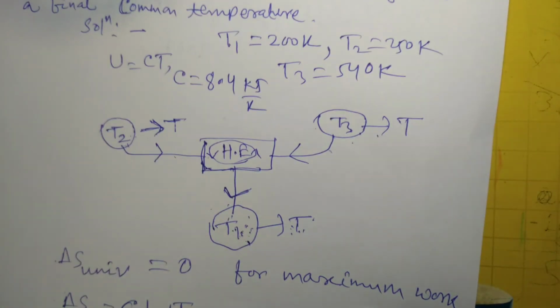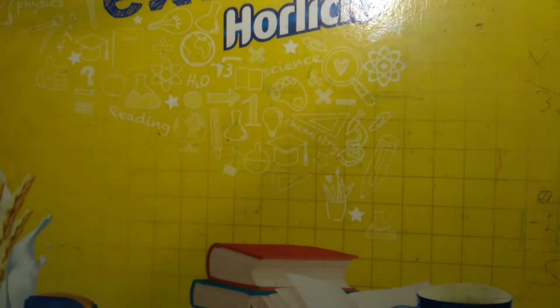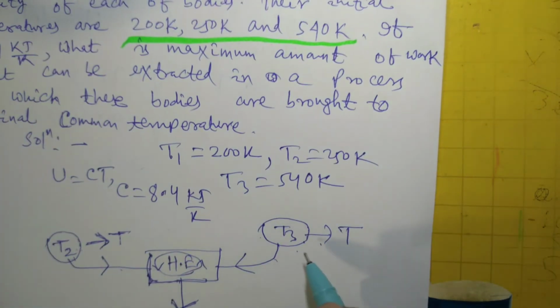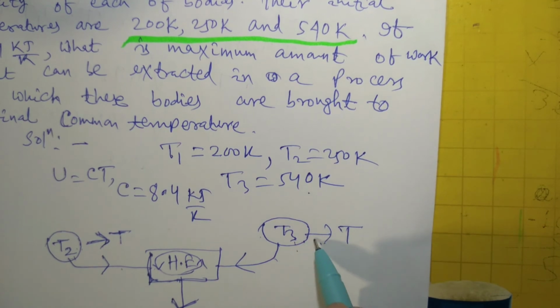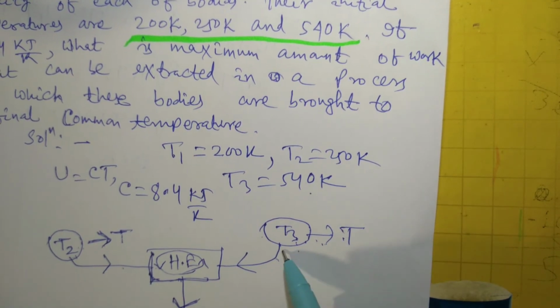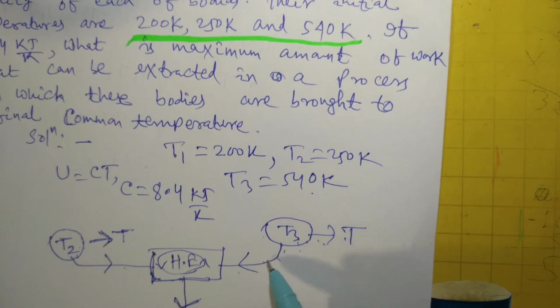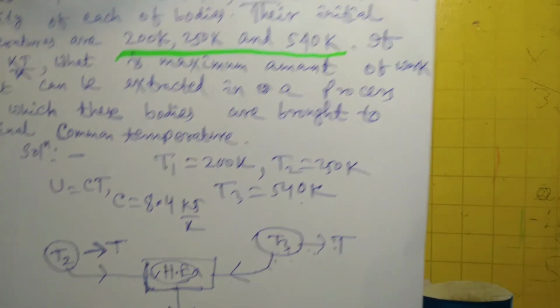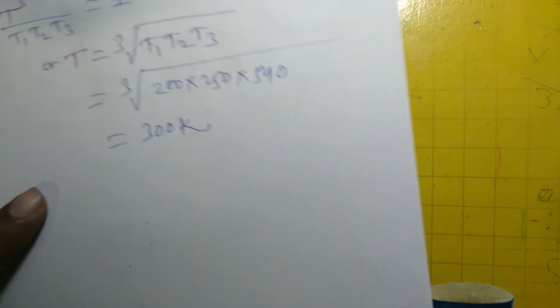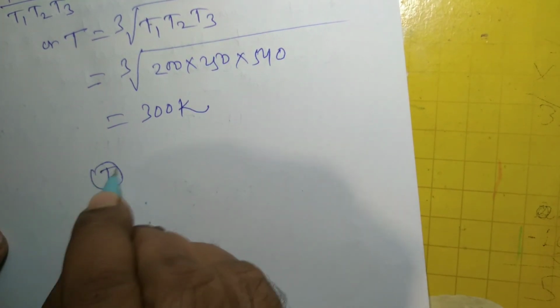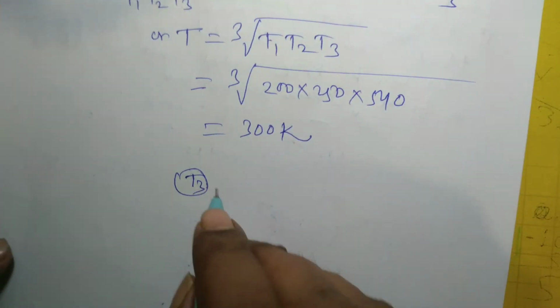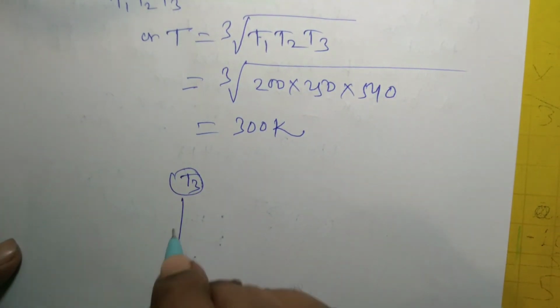So now the revised diagram will be like this. The temperature of T3 is 540 Kelvin and it is reducing to 300 Kelvin, meaning it is giving away heat, which is already there. So this is correct. T3 will be on this side of the heat engine.